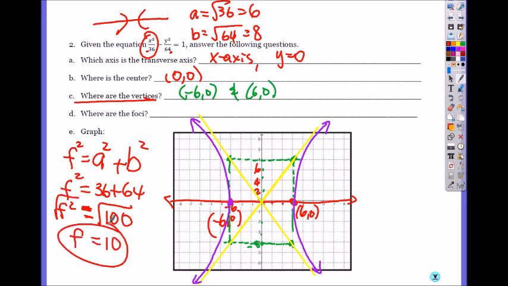So then what does that mean? That's the distance from the center to the foci. So you go 2, 4, 6, 8, 10. 10, 0. From the center, you go 10 to the left, 2, 4, 6, 8, 10. Negative 10, 0.